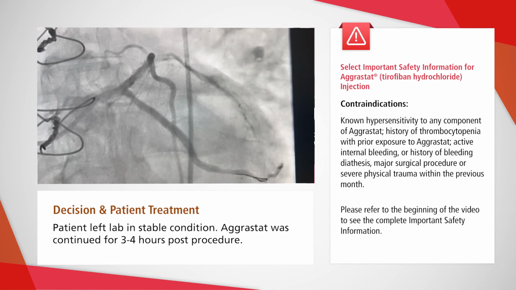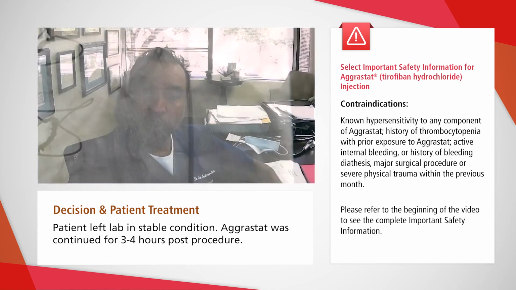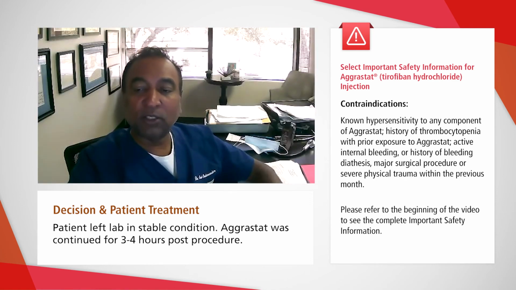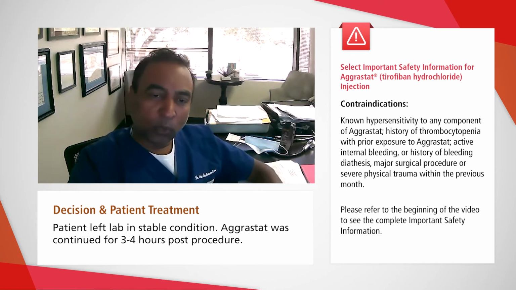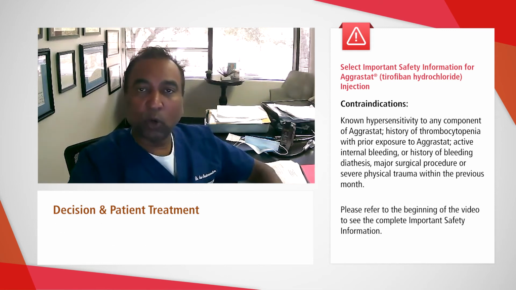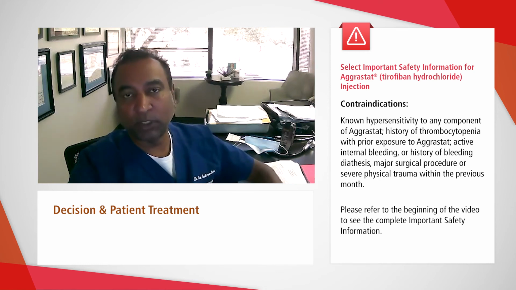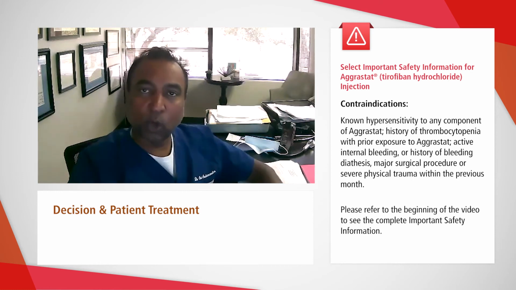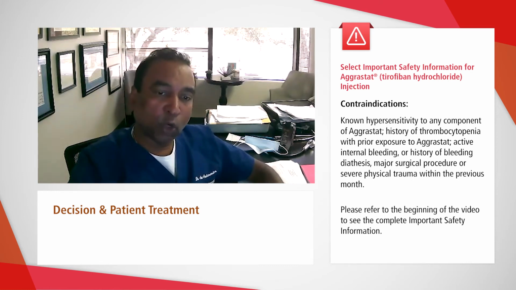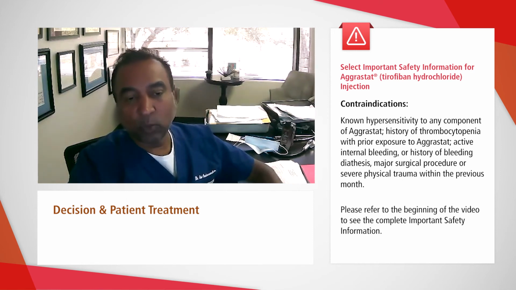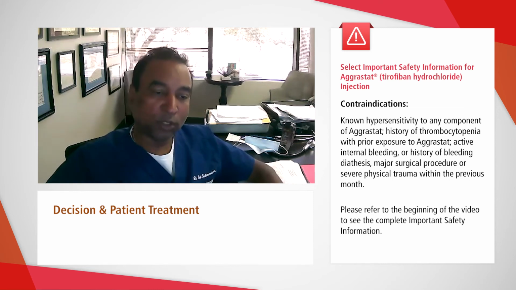The patient left the lab in a stable condition with no chest pain, improved ST changes, and Aggrastat was continued for 3 to 4 hours post-procedure. We only used a short infusion of Aggrastat because of the patient's comorbidities, his fragility, increased bleeding risk, and the fact that we had established excellent results with prompt TIMI 3 flow. Since the stent thrombosis happened with the initial prescription of Plavix, and given the complexity, we decided to change Plavix to Brilinta prior to discharge, and the patient was discharged home.